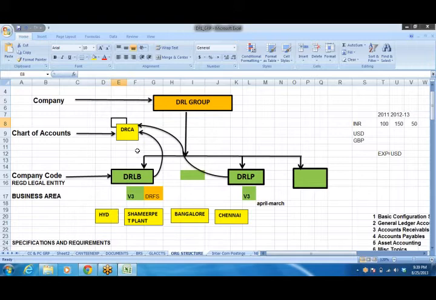Any number of company codes we can handle with one chart of accounts, because subsequently we are going to consolidate the total balance sheet, P&L account, etc. In order to consolidate, if it is one chart of accounts, that will be easy for me. Though the company codes are in different countries, ultimately when you see the balance sheet and P&L account of any company, you'll find balance sheet assets, liabilities, and income and expenditure in the P&L account.